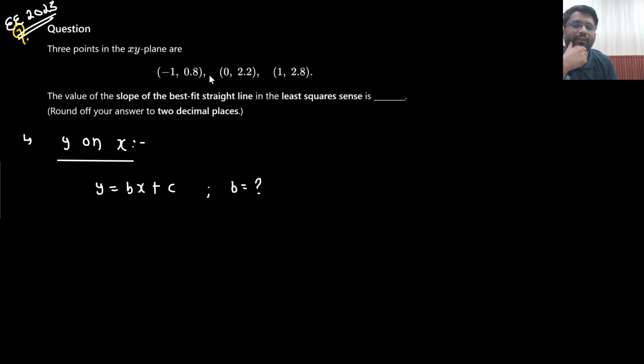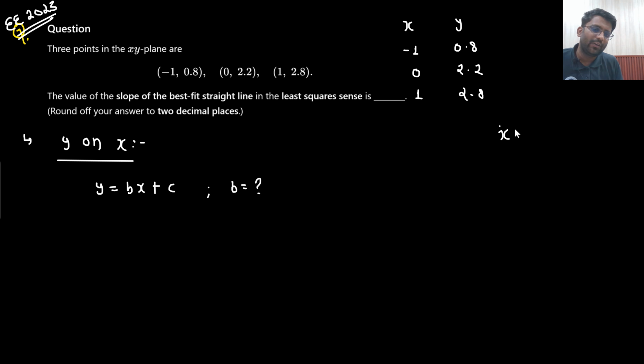Do I have the data of x and y? Yes sir, data of x you are having, data of y you are having. -1, 0, 1, 0.8, 2.2, 2.8. So 5.8, from here can I get the value of x bar? Yes sir. 1 minus 1 plus 0 plus 1, it will be 0 only. What is the value of y bar?